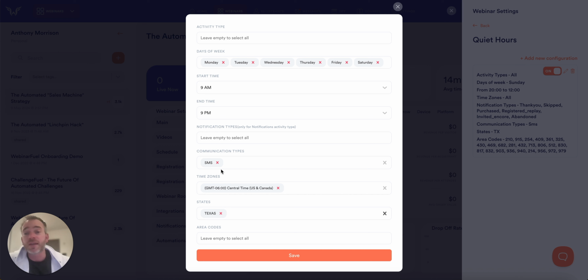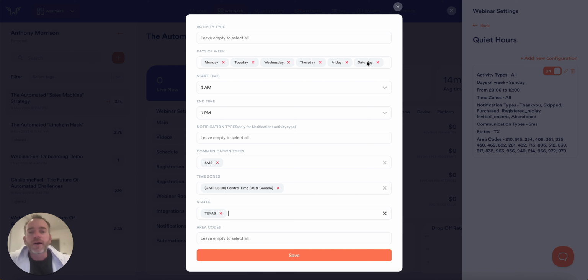Then basically it's saying, hey, we're not going to send out any SMS messages between 9 a.m. and 9 p.m. on Monday through Saturday. What it does is it holds them in queue and it sends them out at the next available time. So what that would be is 9:01 a.m., right, is when it would send them.